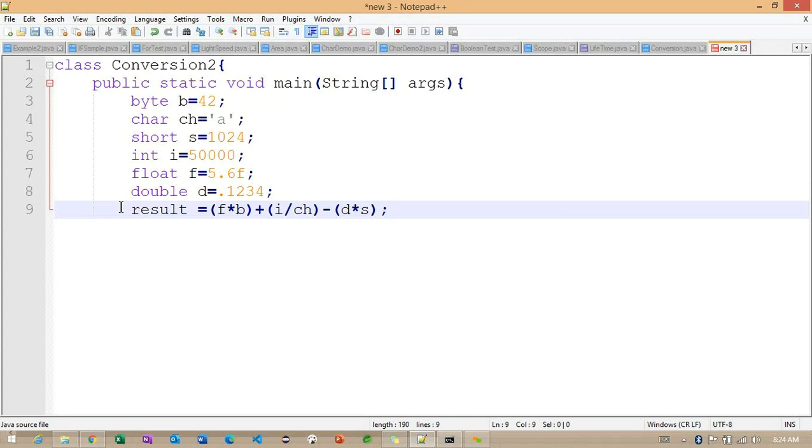So here, what is the data type I want to provide for this particular result? So why is it a double here? Because that is the largest variable used. When you do the type conversion, if you see after completion of this particular expression, we could make it int also.